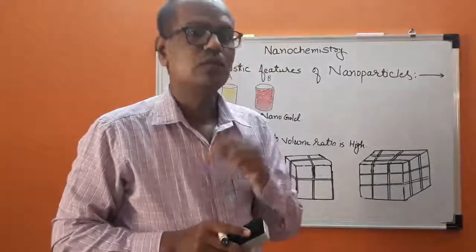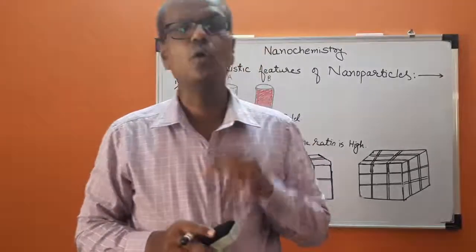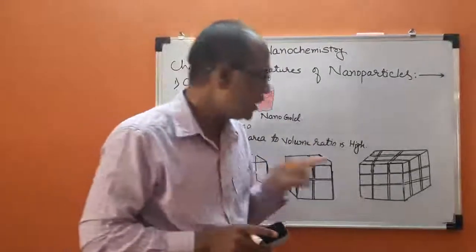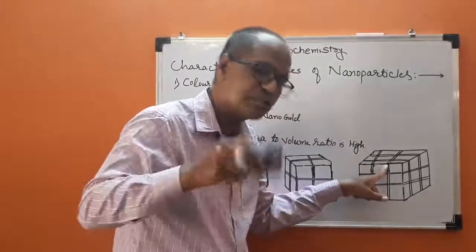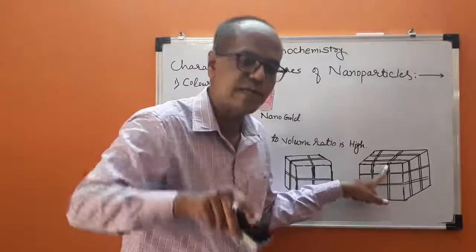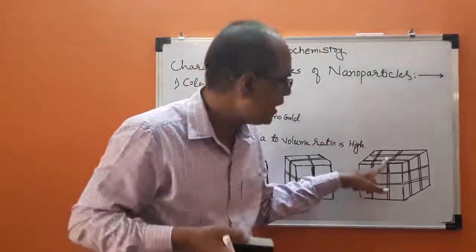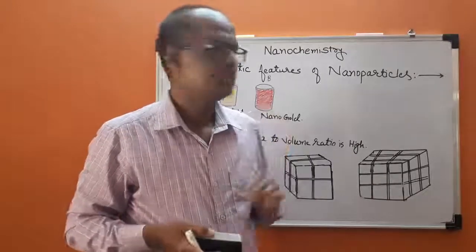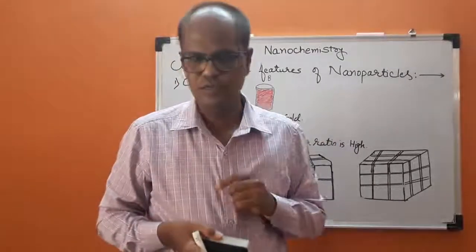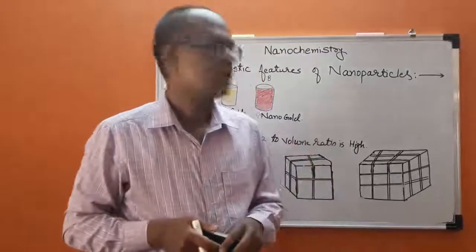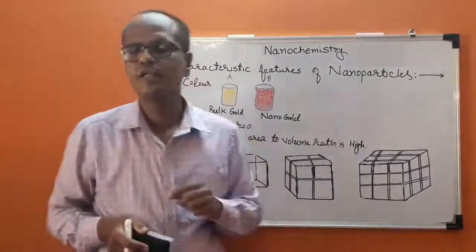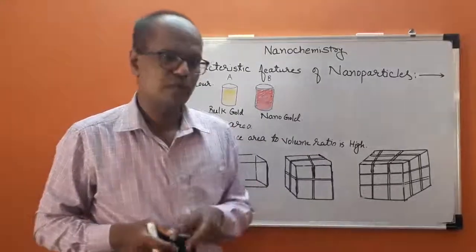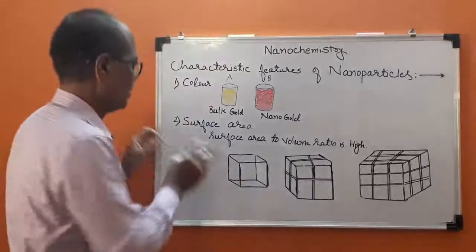It means the rate of the chemical reaction goes on increasing. It increases because the surface area which is created or added acts as an active site for the chemical reaction, and therefore the rate of the chemical reaction increases. This is the most important property of the nanomaterialized substance. The next property is catalytic property. Let us discuss that catalytic property now.